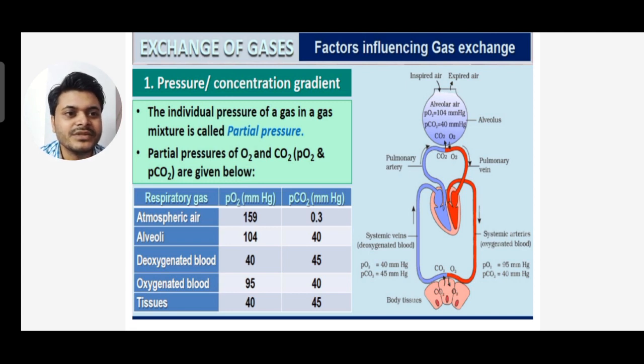Now in the body tissue you can see there is exchange of oxygen and carbon dioxide. In the systemic veins, that is deoxygenated blood, the partial pressure of oxygen is now reducing and the partial pressure of carbon dioxide is increasing.